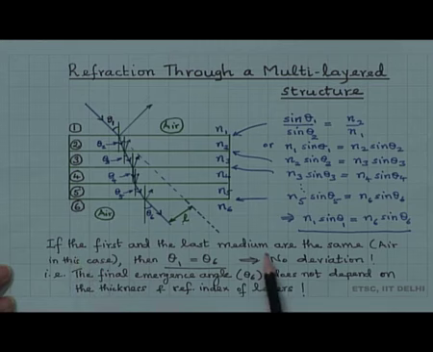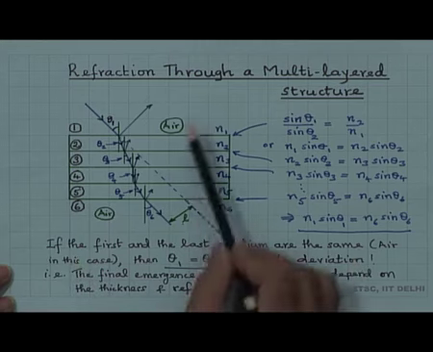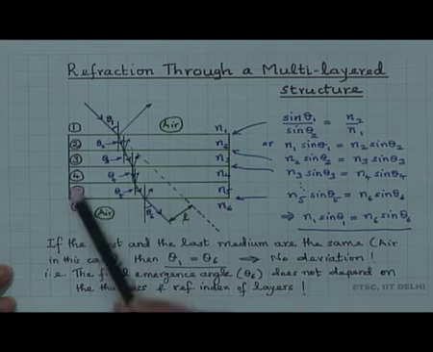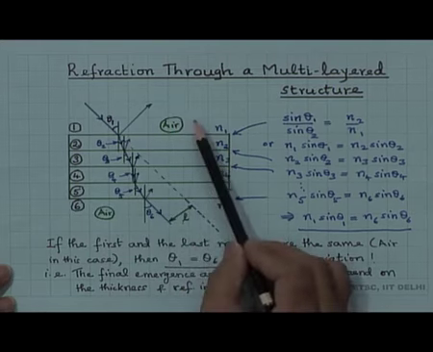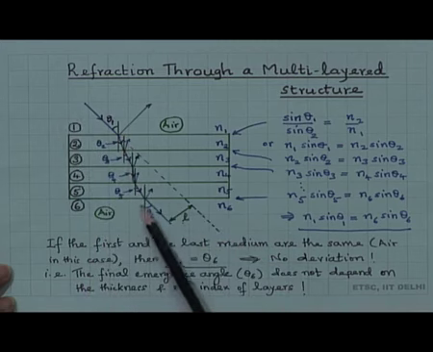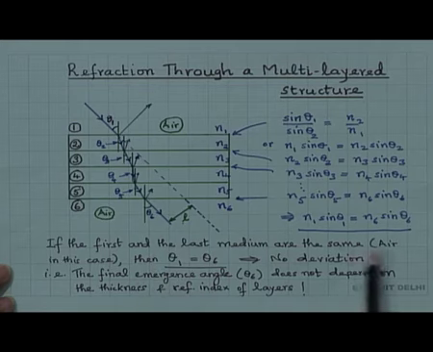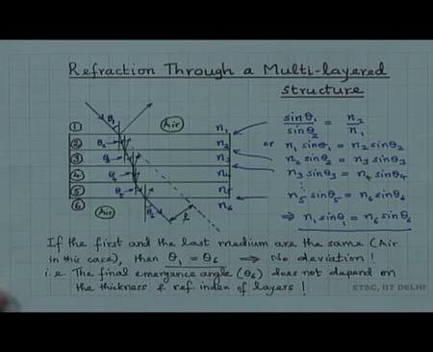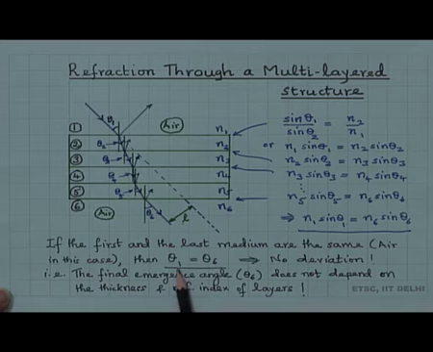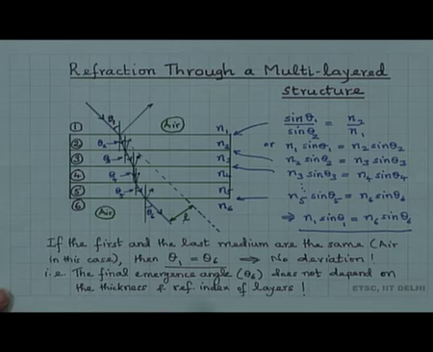If the first and the last medium are the same, in this case for example air, this was a stack of 4 layers, on both sides there is air, a ray of light was incident here and the ray is emerging from here. It may not be air, it could be water in another problem, but if they are the same, then theta 1 is equal to theta 6, which implies there is no deviation. That is, the final emergence angle theta 6 does not depend on the thickness and refractive index of the layers.